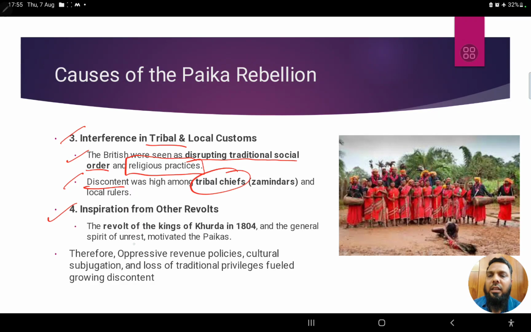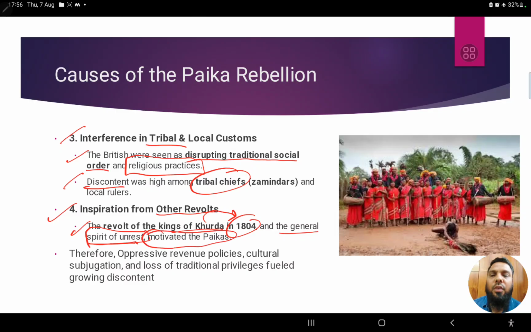And the other reason is inspiration from other revolts. Some smaller revolts were definitely happening in India. Right, the revolt of the king of Khurda in 1804 and the general spirit of unrest. Because in 1804 itself, the king of Khurda revolted, so they had some sort of inspiration within them. Then there was a spirit of unrest, the discontent that was happening.